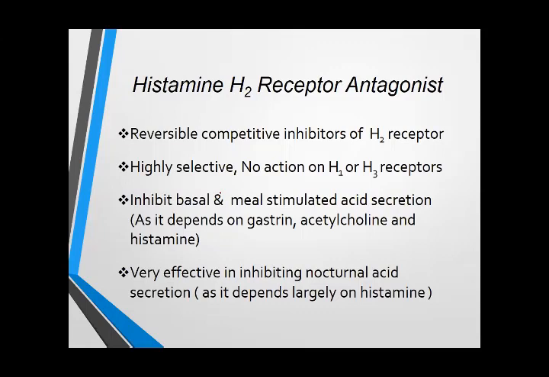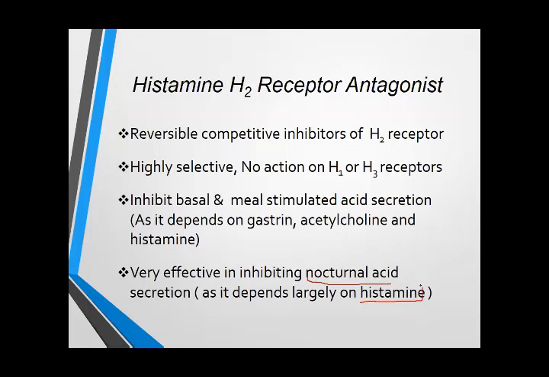H2 receptor antagonists inhibit basal and meal-stimulated secretion moderately, and they are very effective in inhibiting nocturnal acid secretion, because nocturnal acid secretion mainly depends on histamine. So they very effectively control the gastric acid secretion released at night. So they are very effective for nocturnal dyspepsia or increased nocturnal gastric acid secretion.